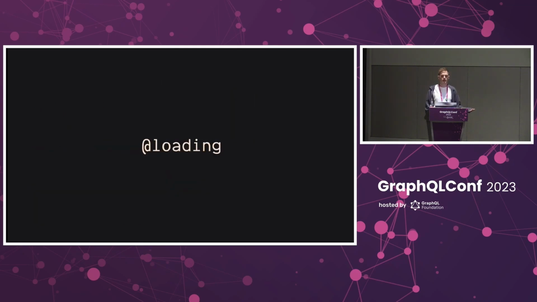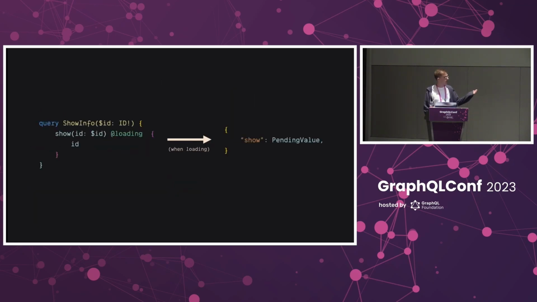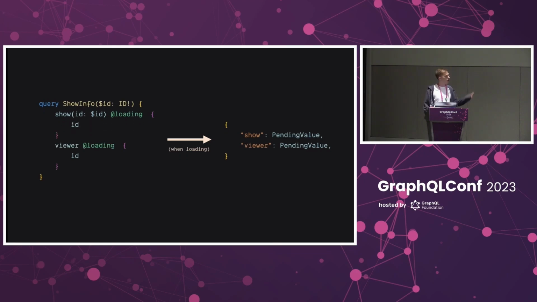Now, the idea is pretty simple. Anything we decorate with loading will be present in the loading state of our query. So here, when the show info query is pending, data will have a single key that points to a magic value that we'll talk about later. If you tag multiple fields, each field will show up. When loading falls on a nested selection, the deepest fields are assigned that loading value, so we can still have that same core structure and use it to create our loading state.